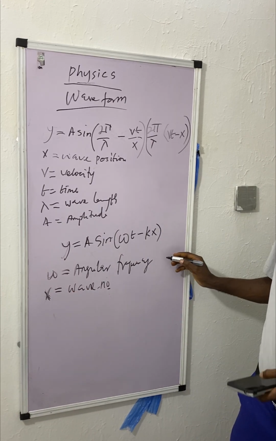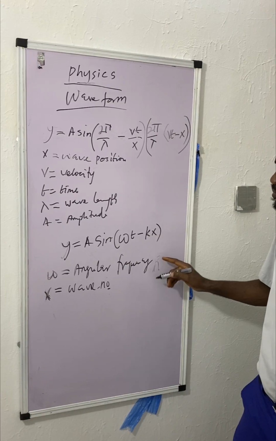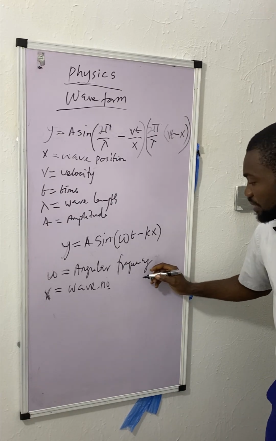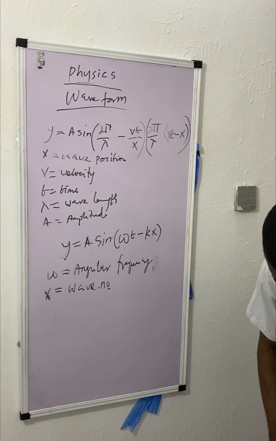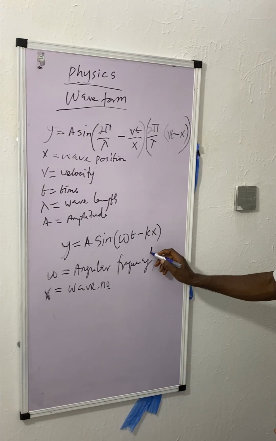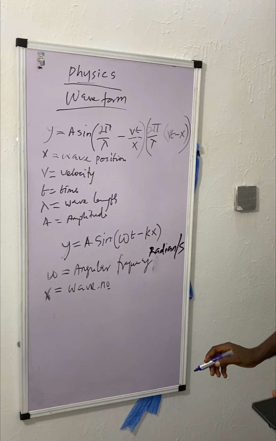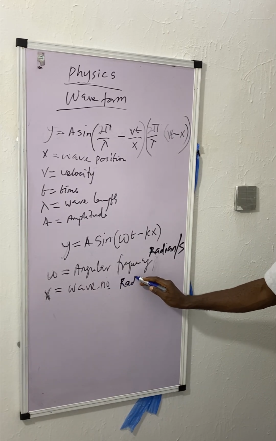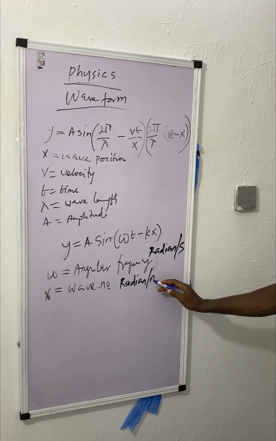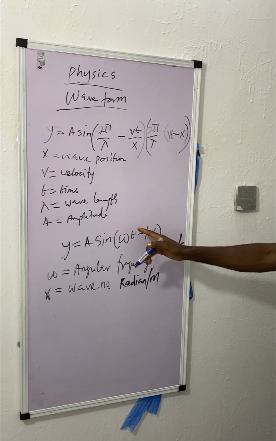Angular frequency is measured in radian per second. Remember, it's frequency, so we are going to measure it in radian per second. Then wave number is measured in radian per meter. Don't forget that. All right, so this is the standard progressive wave equation.